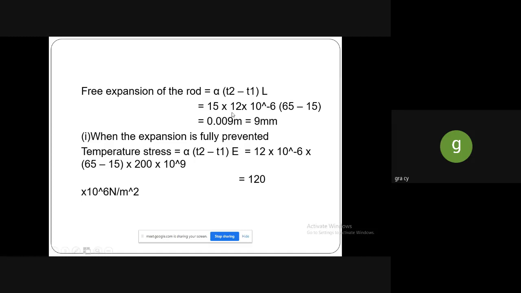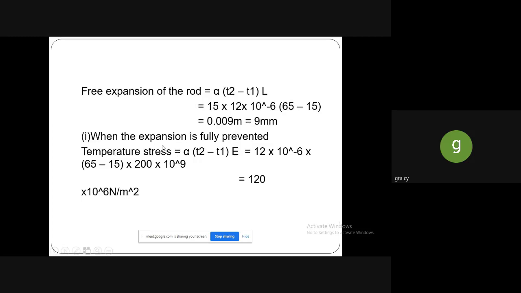So normally the alpha value will be the coefficient of thermal expansion. It is a standard value, that is 12 into 10 to the power minus 6. The temperature T2 is given as 65 and temperature T1 is 15, into length 15 meter. While calculating this, you will get the answer in terms of meter. You can convert that into mm.